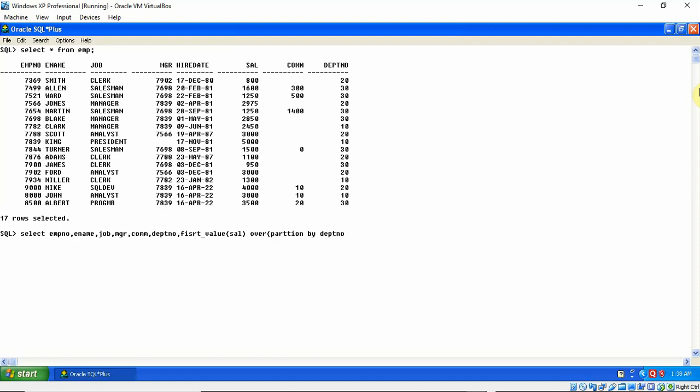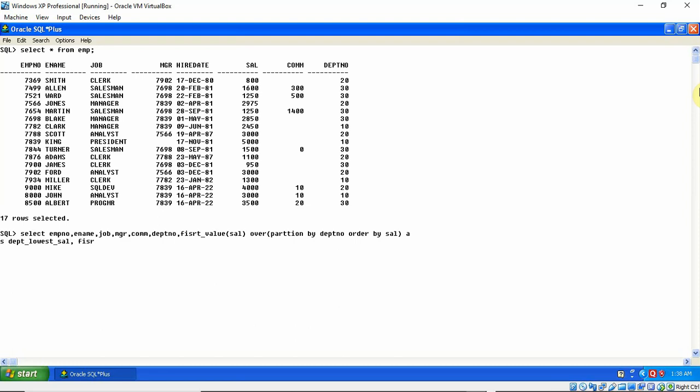Okay, so partition by department number, and I make it ORDER BY sal. Okay, so that will be fine. And I'll name it department lowest salary. Okay, this is the department lowest salary, and in a similar way I'll find the department highest salary like this.